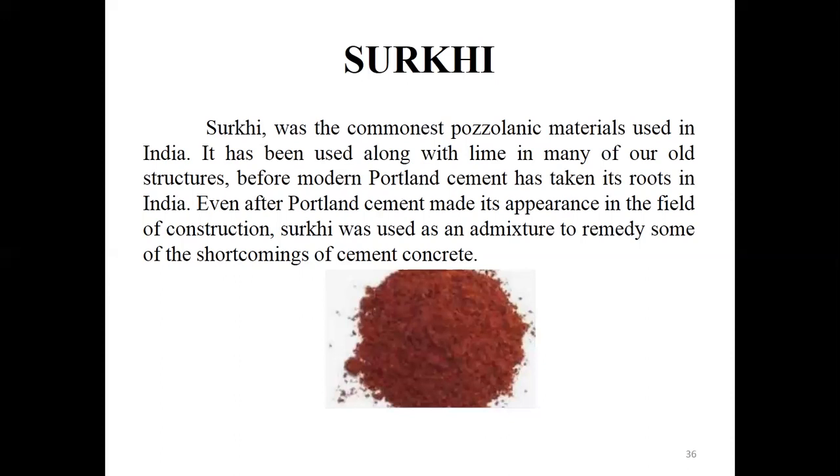At that time there was a shortage in the production of cement in the 1970s and 1980s.